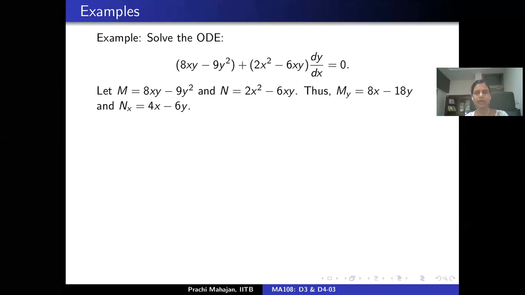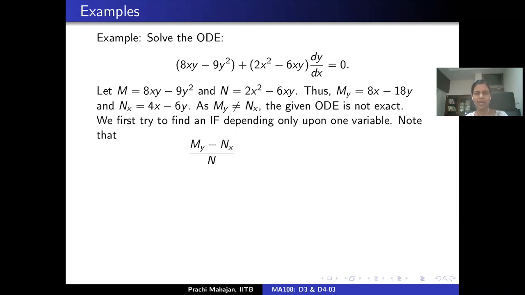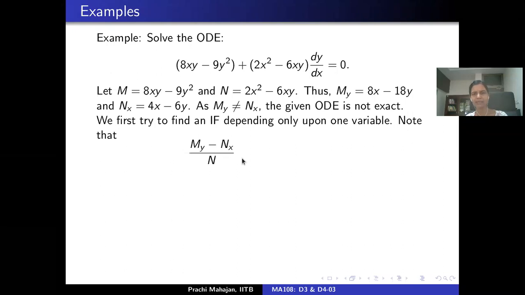Okay, so as it turns out, this ODE is not closed and therefore not exact. So we try to find an integrating factor depending only on one variable. Let's look at the difference My minus Nx by N, right?